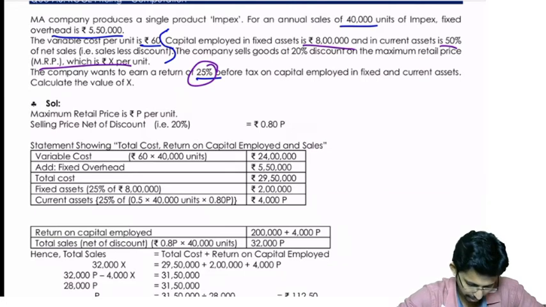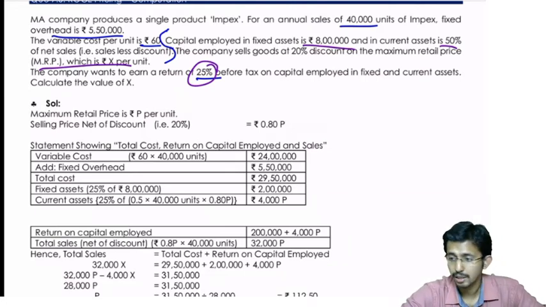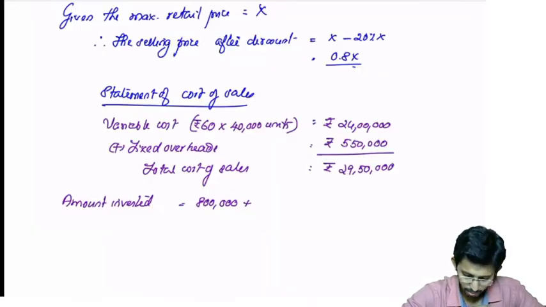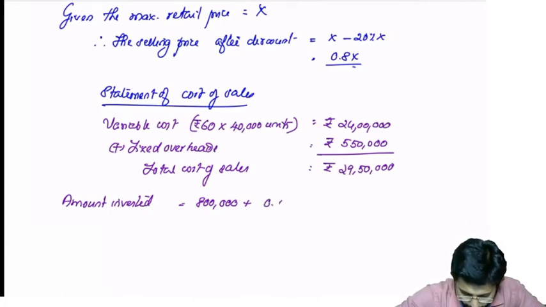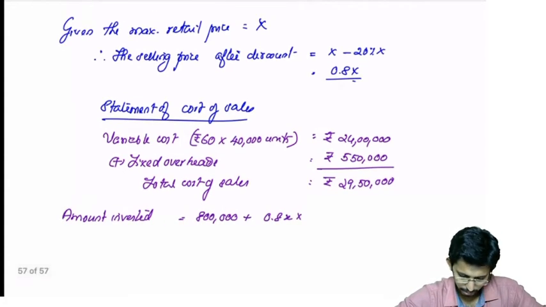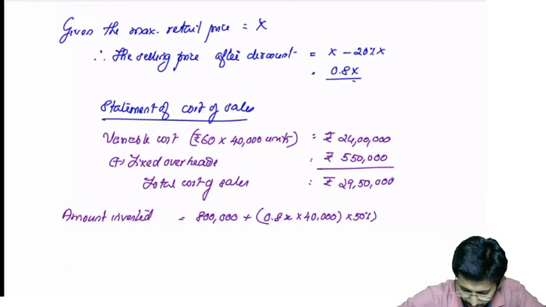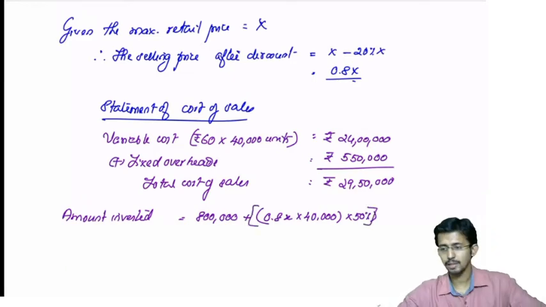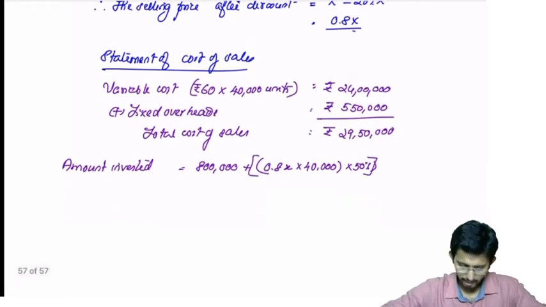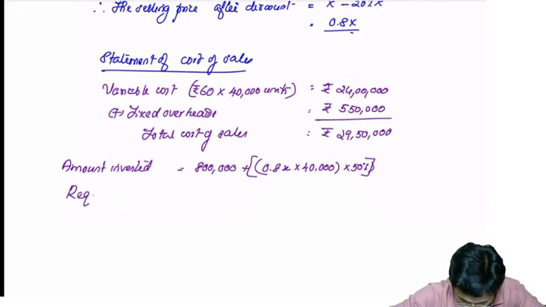Current is 50% of net sales. How do you find out that? Net sales will be 0.8x into the number of units, 40,000, of that 50%.